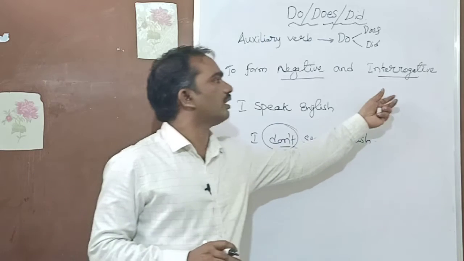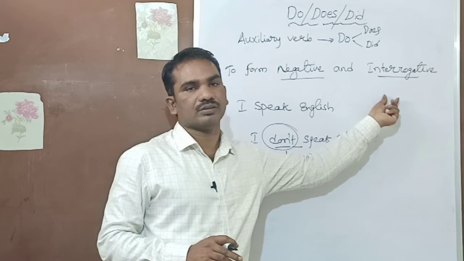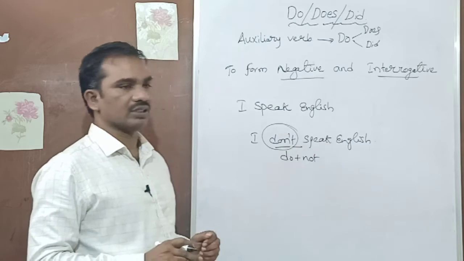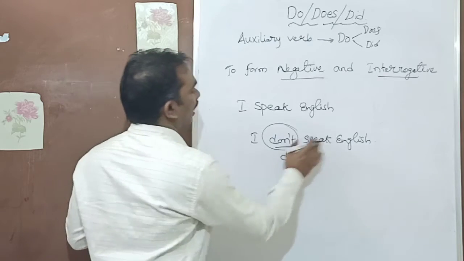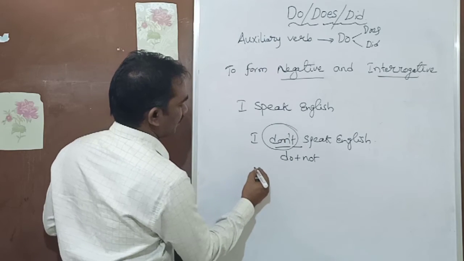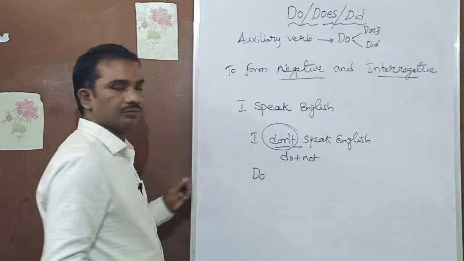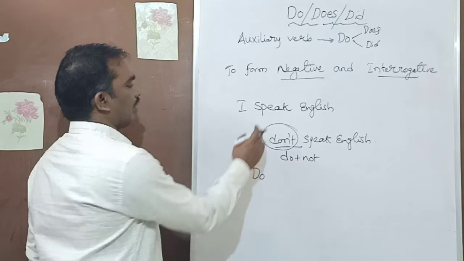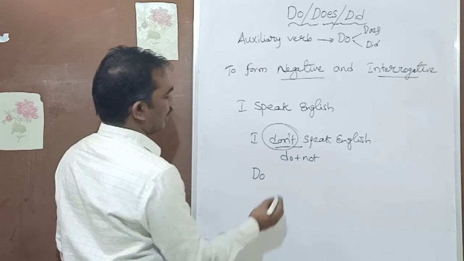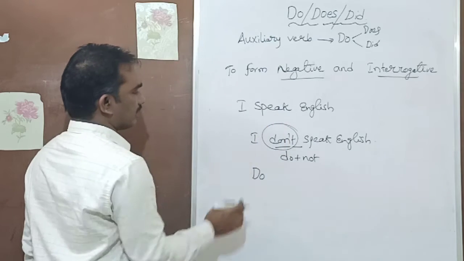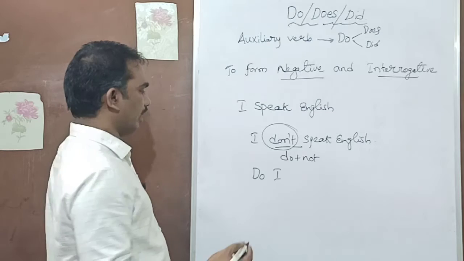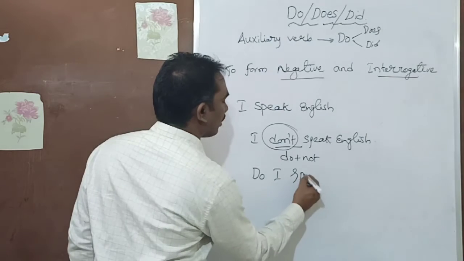How do you make an interrogative sentence? If you want to make this an interrogative sentence, first you have to keep do first. Do, and then the subject is I: "Do I speak English?"